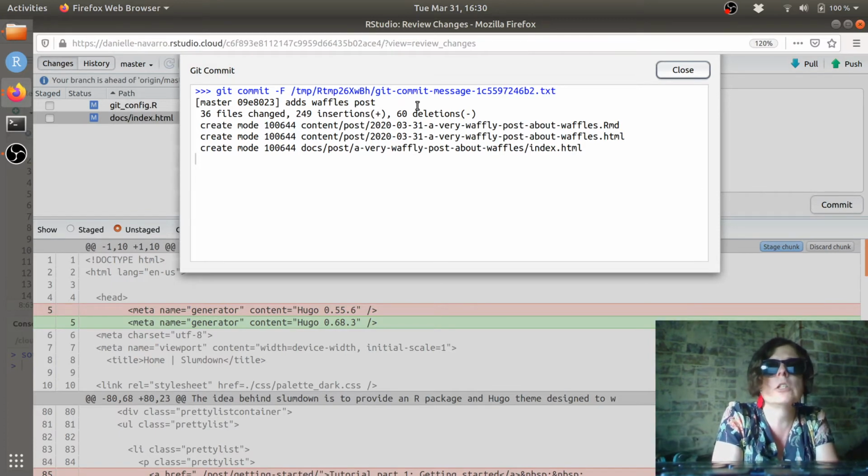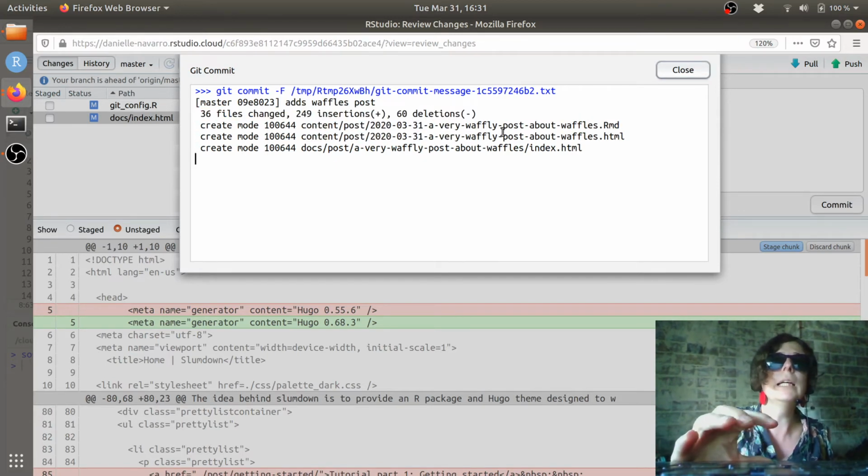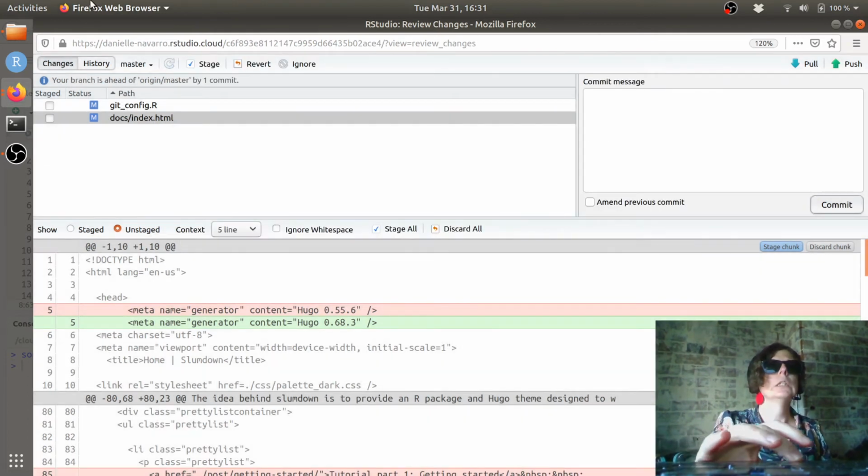Alright, so let's have a look. We have committed something. It's gone blah blah blah, adds waffle post, yep, that looks like garbage. That also looks like garbage. Okay, it's done something. Great. It's committed all those changes. We are ready.